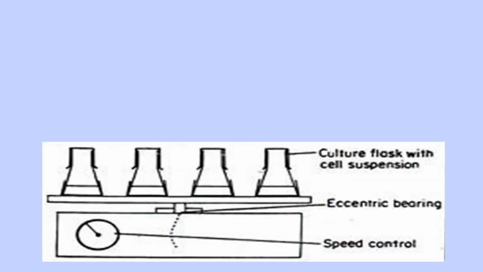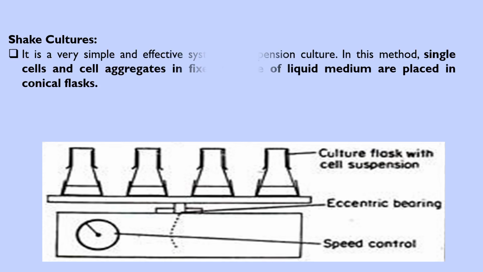This is the type of shake culture, a very simple and effective system of suspension culture. In this method, single cells and cell aggregates in a fixed volume of liquid medium are placed in conical flasks.